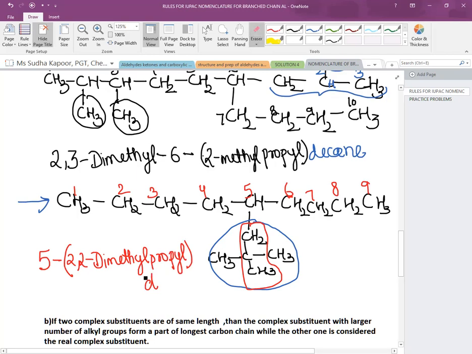So we will write it as nonane. For 9 carbons, we use the carbon number as non, and since the bonds are single, it is known as nonane. This is about the complex chain.